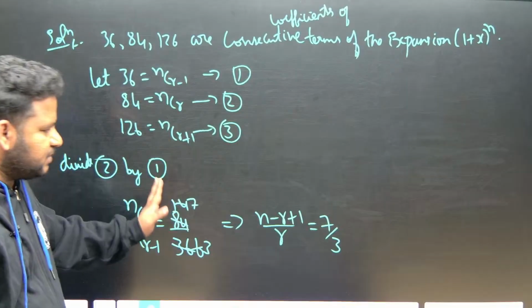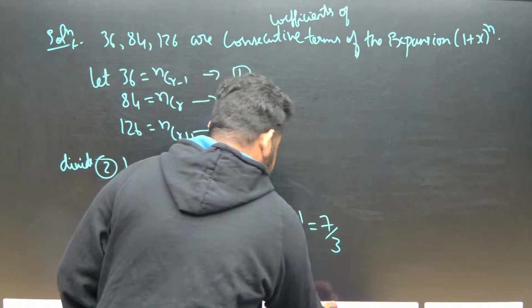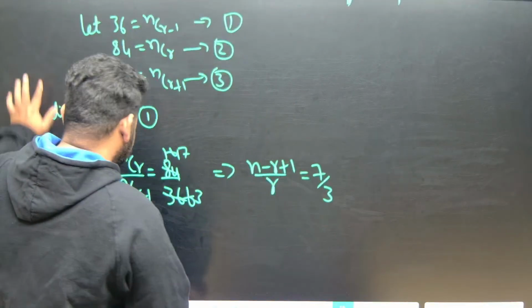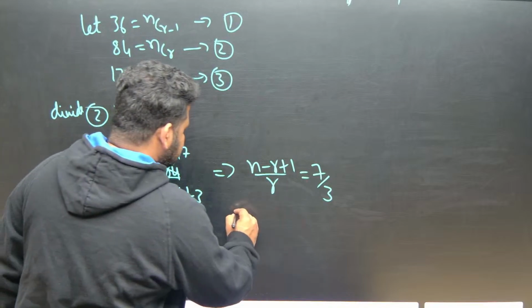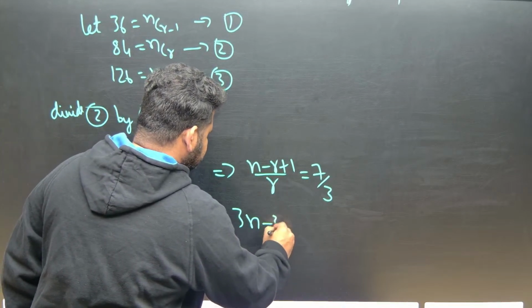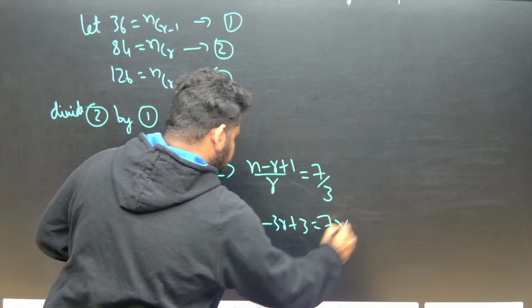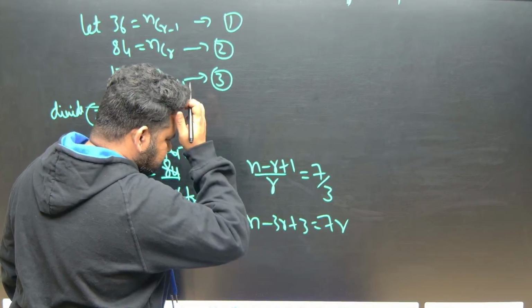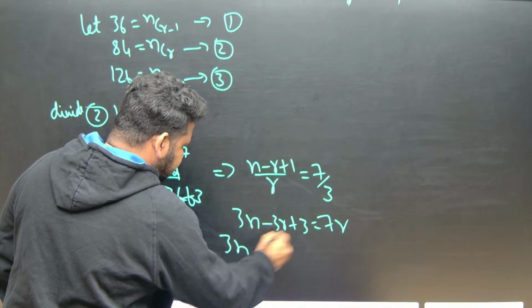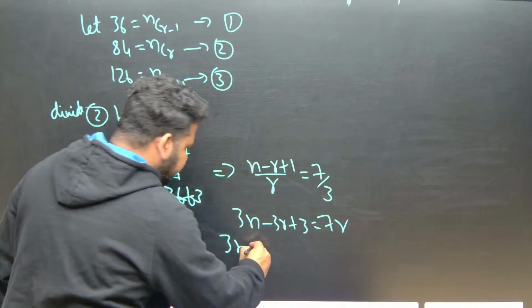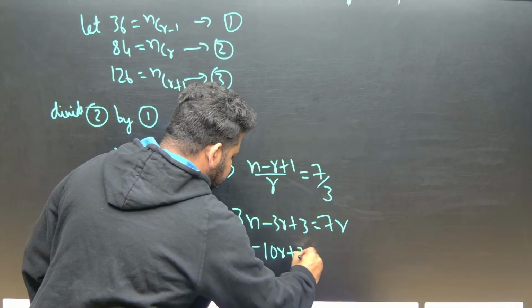Now just cross multiply this. On cross multiplying, we will get 3n minus 3r plus 3 is equal to 7r. If I bring this 7r to this side, this will become 3n minus 10r plus 3 is equal to 0.